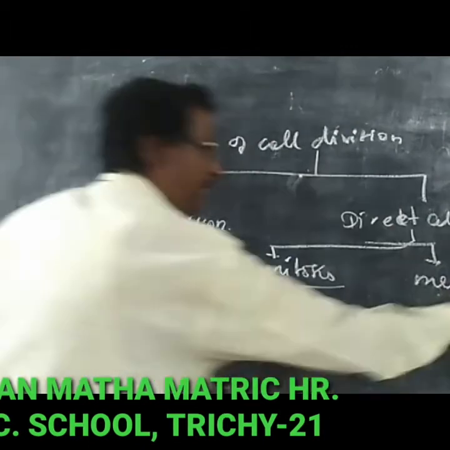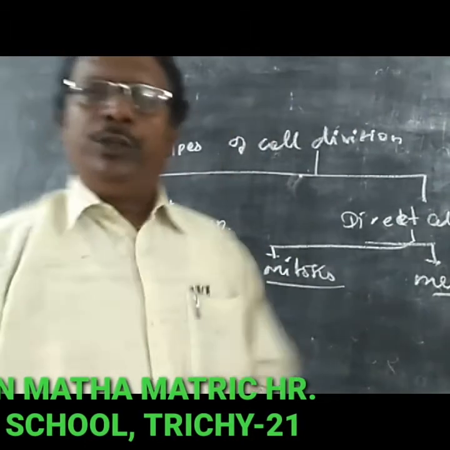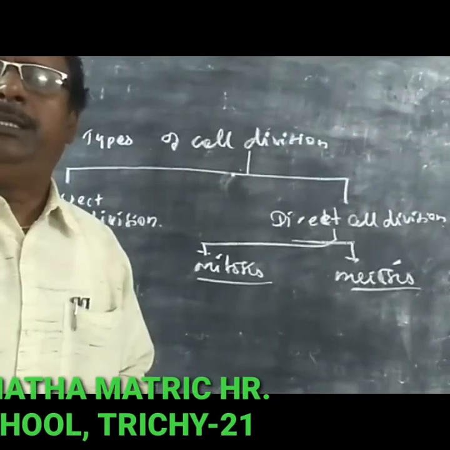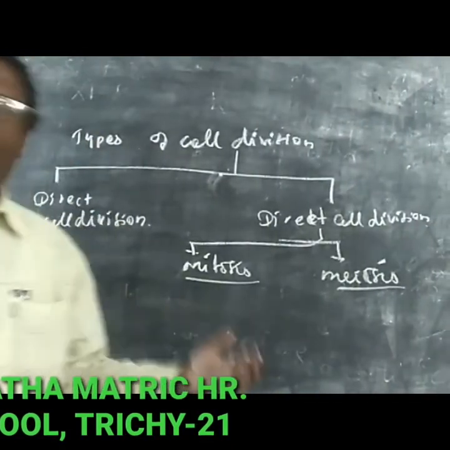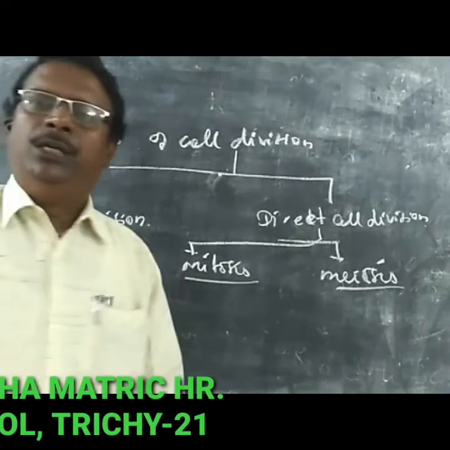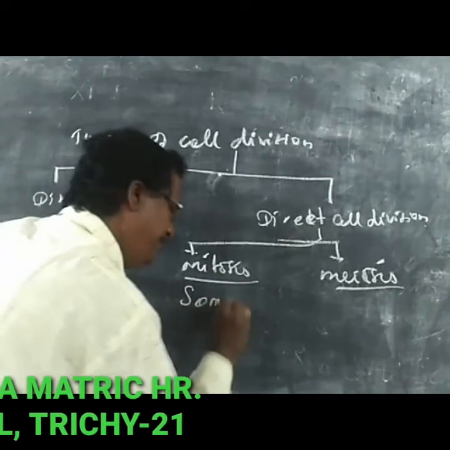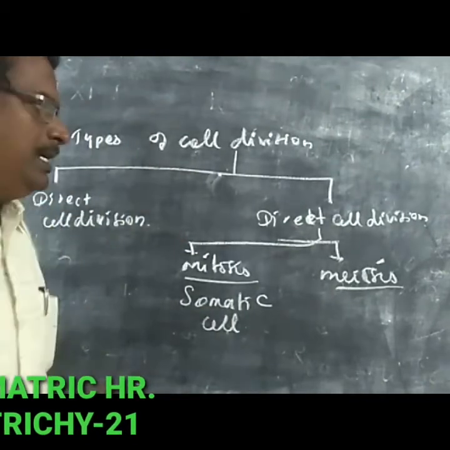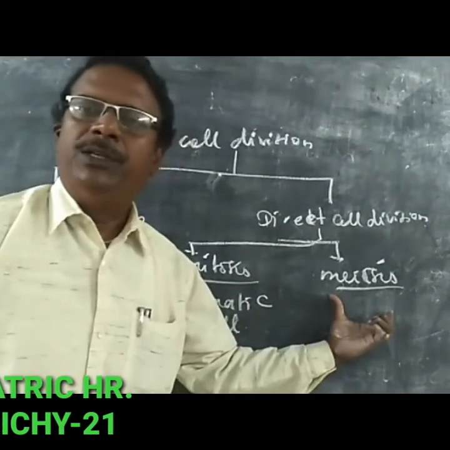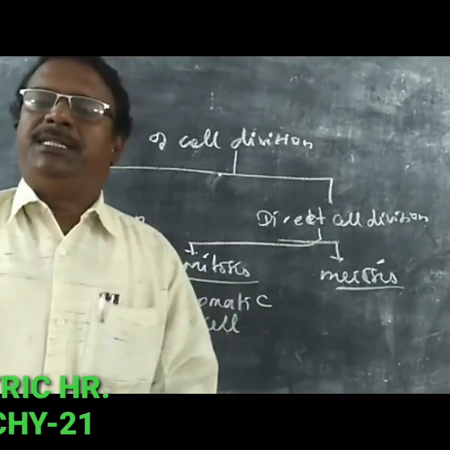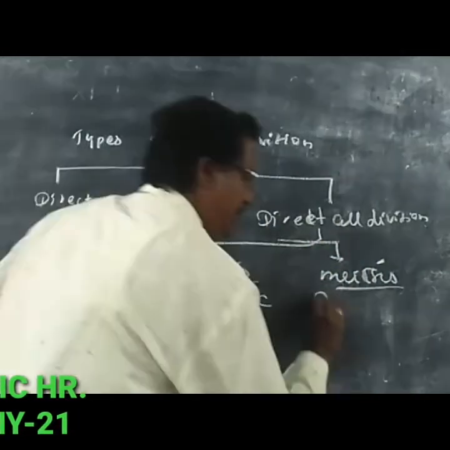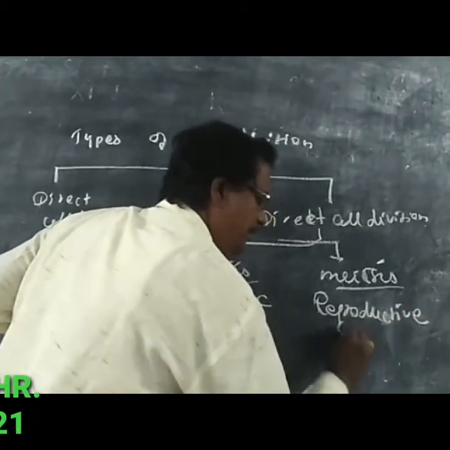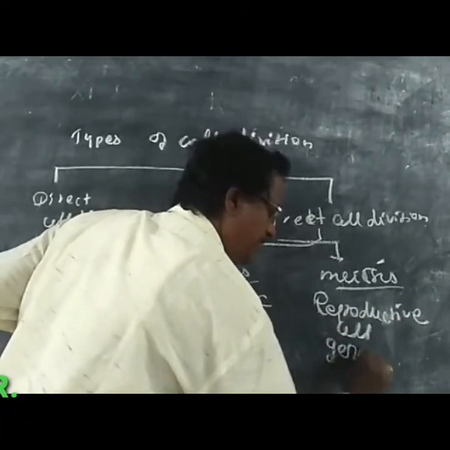So what is the meaning of mitosis cell division? Mitosis cell divisions occur in body cells, which are called somatic cells. Meiosis cell divisions occur in the reproductive cells, which means they are in germ cells.